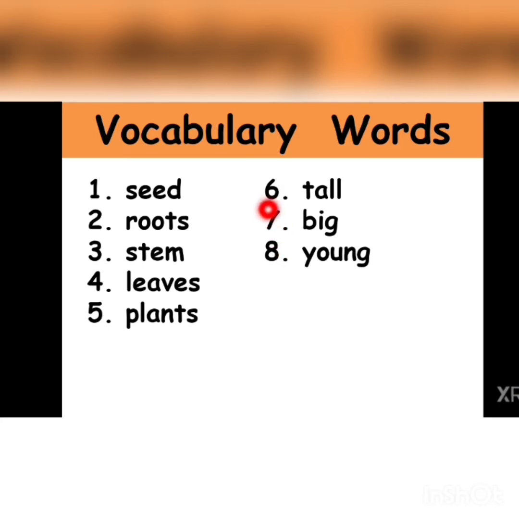Word number 6 is tall. Word number 7 is big. Word number 8 is young.